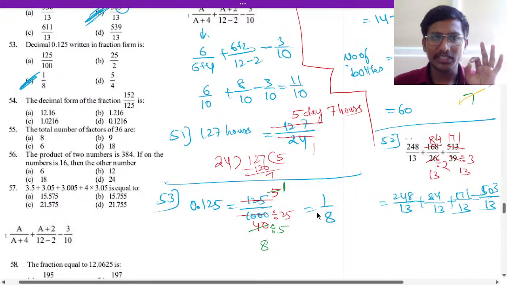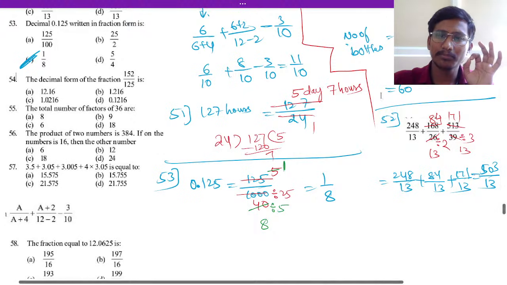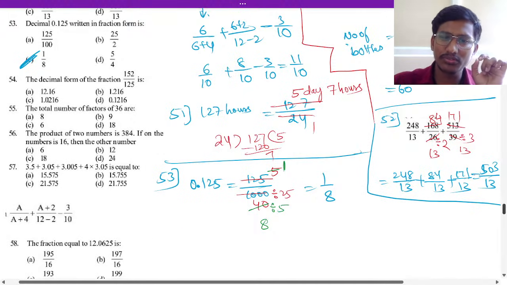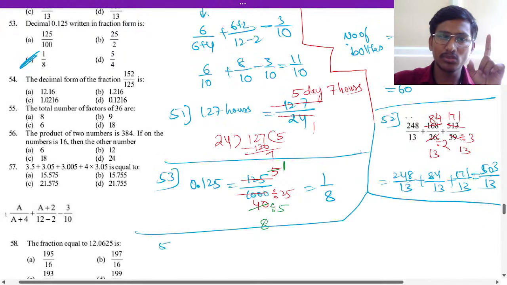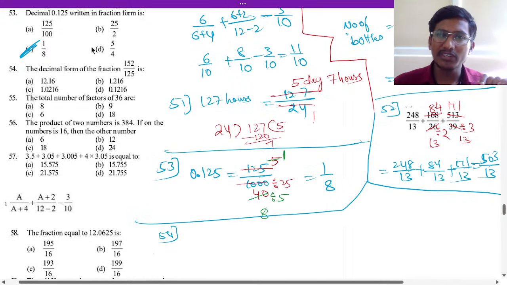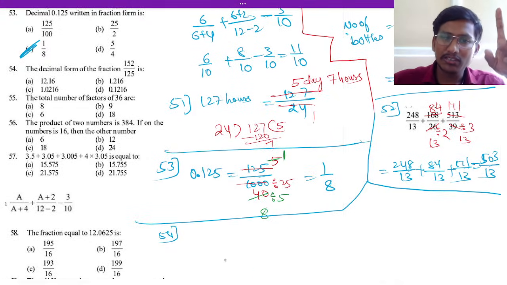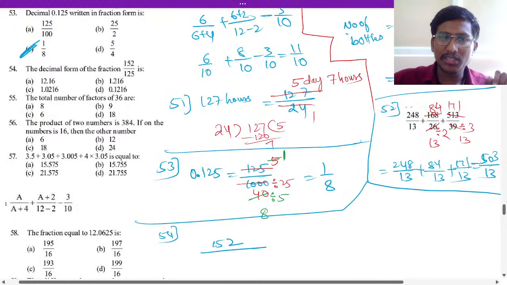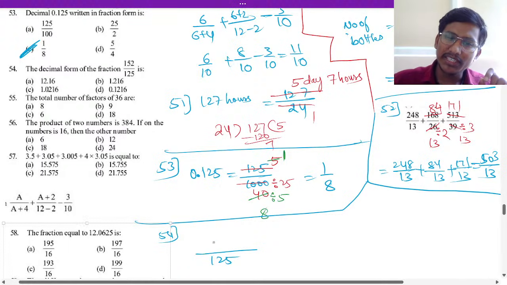Okay? Next here, students, the 54th question. So for the 54th question, the decimal form of 152 divided by 125. You have to divide it to get a decimal point. So that will be 1 point. Because here it is 152 divided by 125. Okay. So what will we do here?